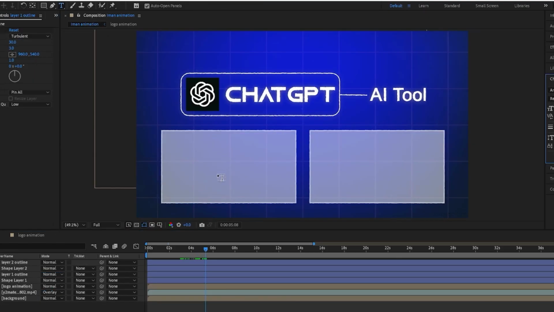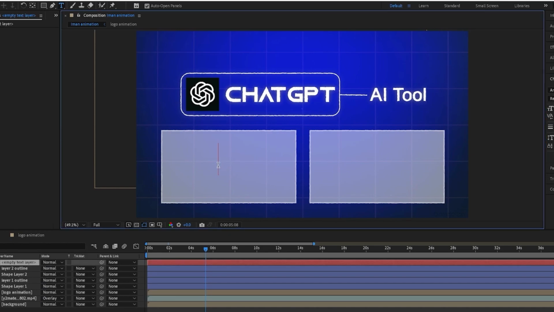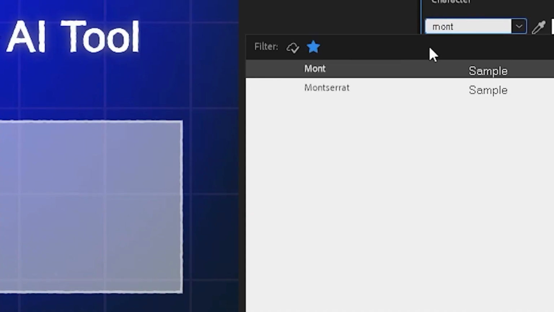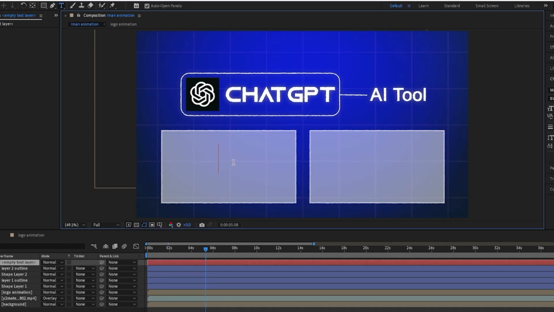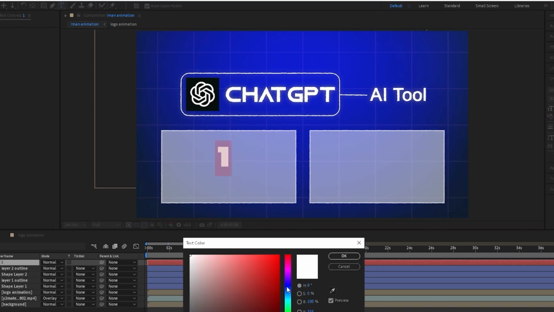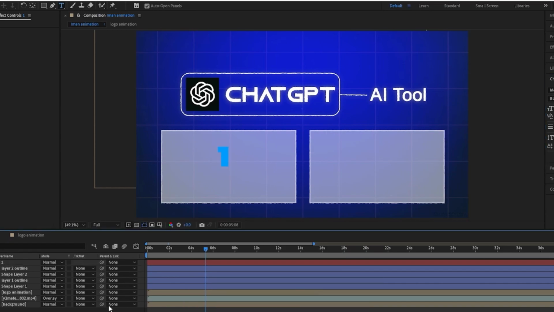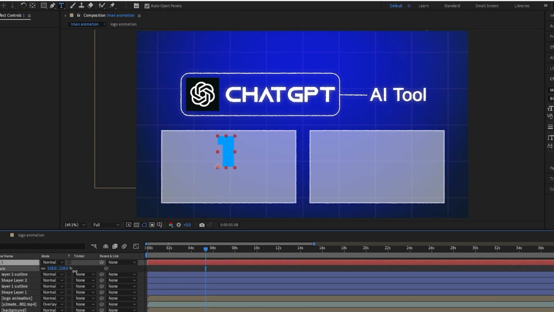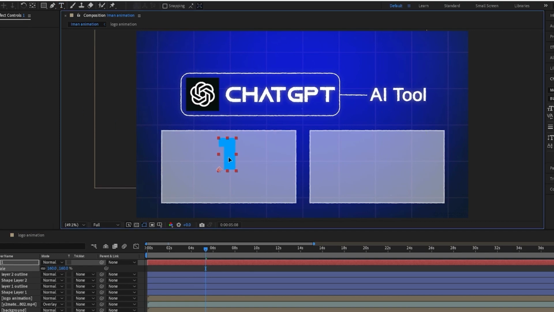Then you want to get the text and add the number onto the box. I'm going to use the Montserrat font. I think it comes with Premiere Pro or After Effects. Just type 1 and change it to something like blue. Get a nice font and change it to maybe light blue. Then you want to duplicate it, Control D. Actually, no, you don't. You want to scale it up a bit because that is a bit small. Then move it over to roughly the center. Use the boxes again for reference. The boxes actually make it really useful for it.